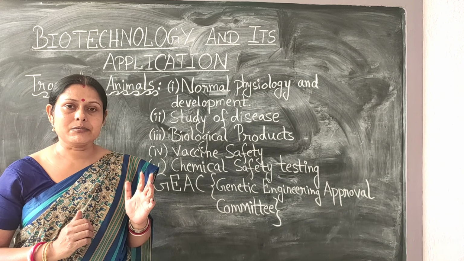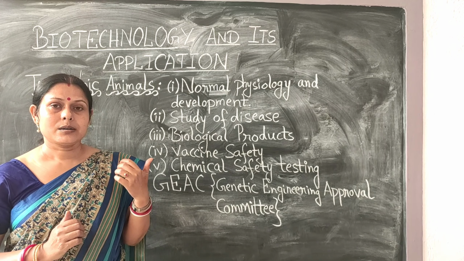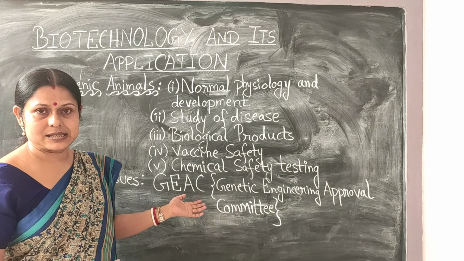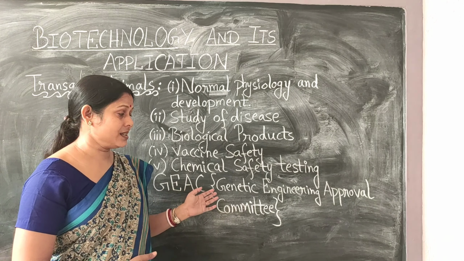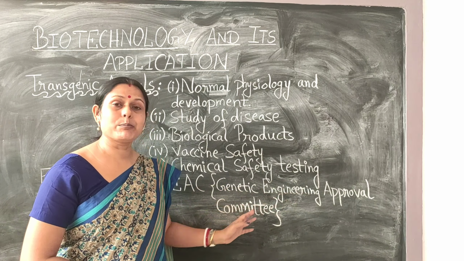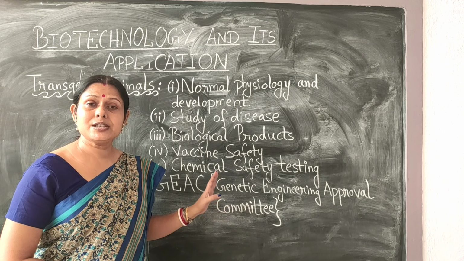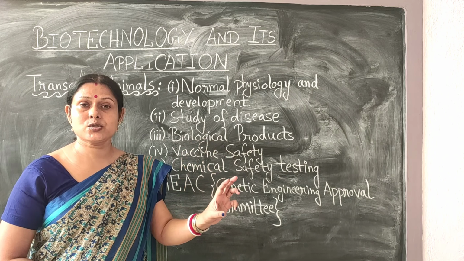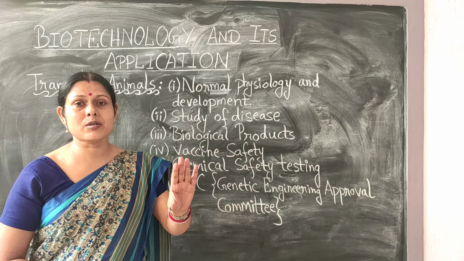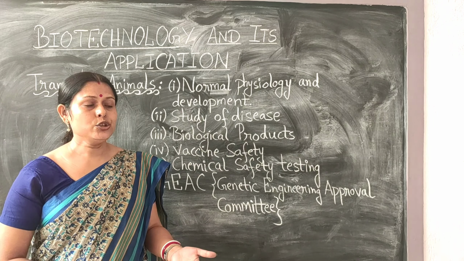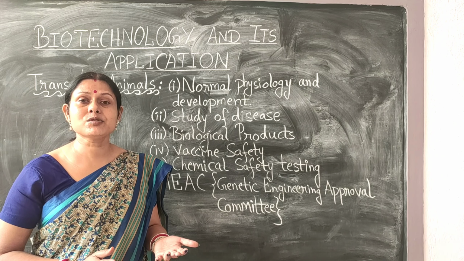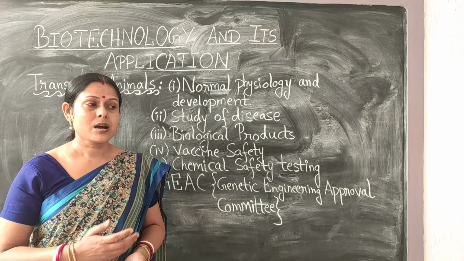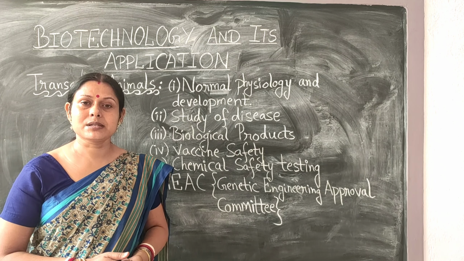So the Indian government has made a committee. This committee is called GEAC. Now what is this GEAC? This is the Genetic Engineering Approval Committee. This committee is going to approve how much or how far you can go in the research work for a particular organism. You cannot totally exploit an organism to such a level that the organism becomes endangered and gets wiped out from this earth after some days.